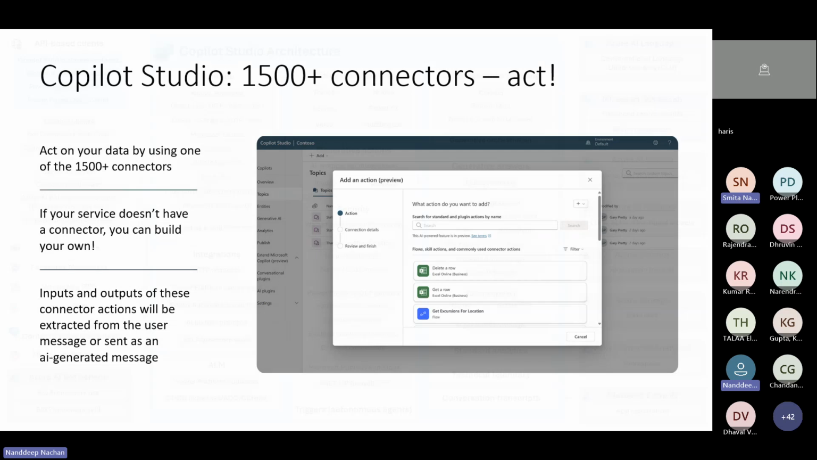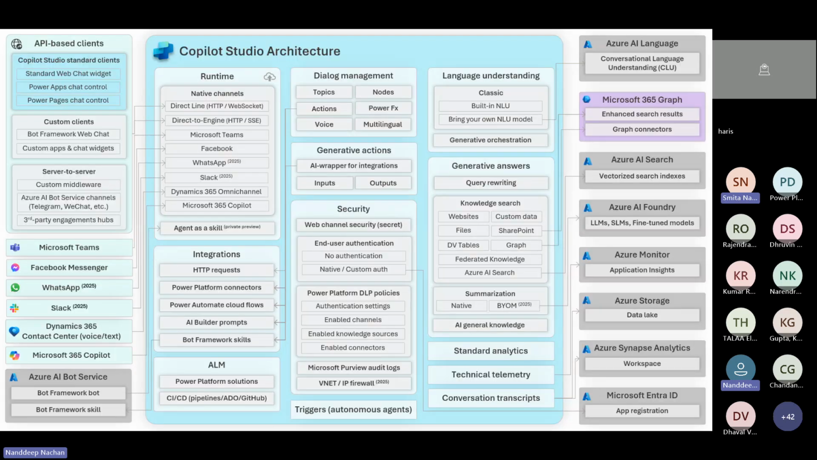So with that, let's go ahead and check the Copilot Studio architecture. This slide is referenced from the Microsoft Copilot Studio implementation guide, version 1.5. The diagram showcases the Copilot Studio architecture, providing an overview of its components and integration. I would like to provide some brief descriptions. The first one is API-based clients, the standard clients, which include web chat widgets, Power Apps, and Power Pages chat controls.